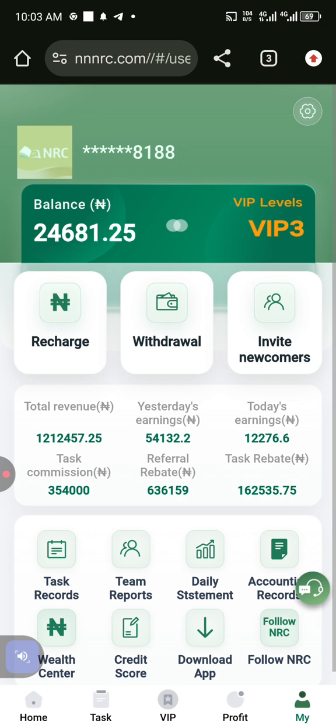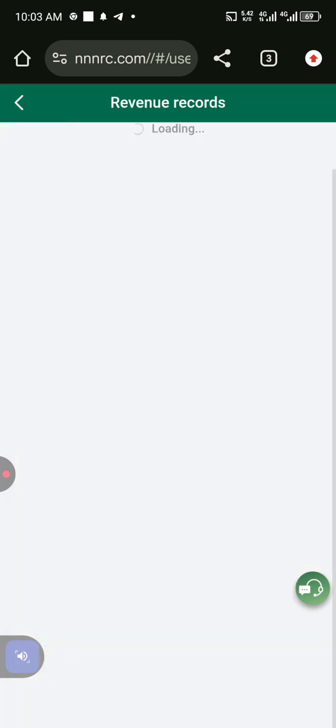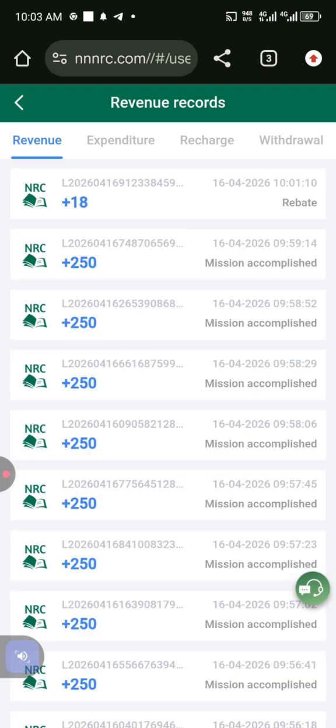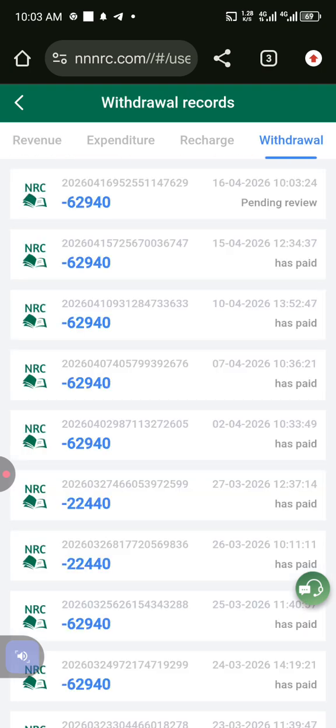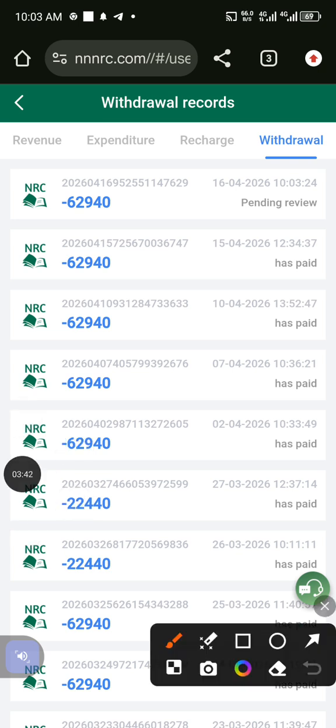Now we can track this transaction, the withdrawal I just made, by going to account records. When I go to account records, it will show me the money that I've withdrawn. You will go to withdrawal. Now, if you look here, you see it's showing pending review, and I will get 62,940 naira.